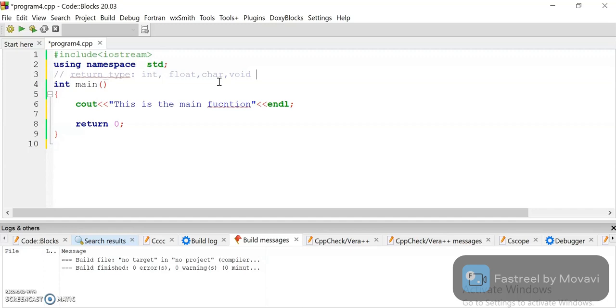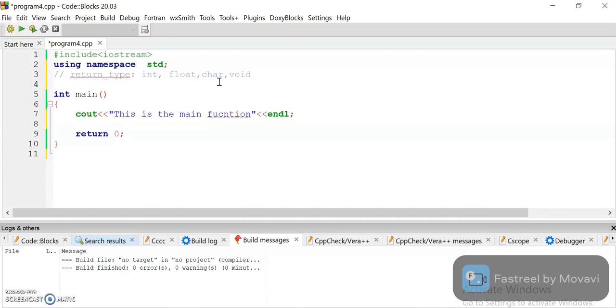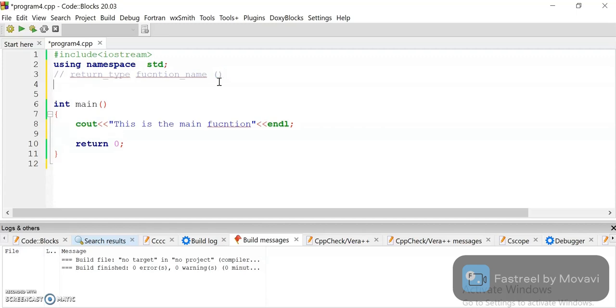Okay, so this is the return type in our main function. After the return type, we write the function name and then the parameters, and here we can use zero parameters. So first we write the return type, then the function name, and then our parameters, and they can also contain null parameters. Firstly we write void with the function name and simply name